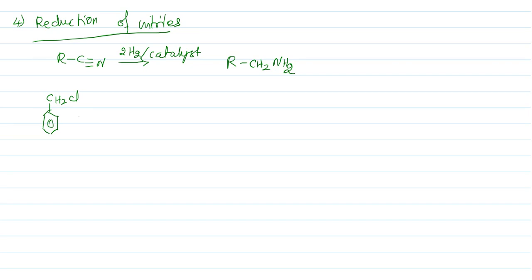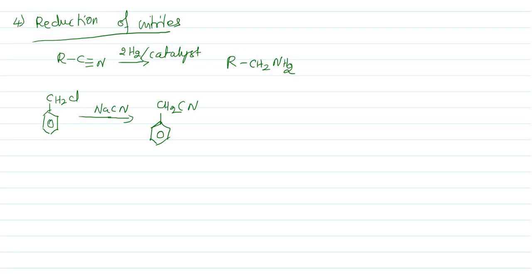If you take benzyl chloride and react it with sodium cyanide, this can produce CH2C triple bond N, an alkyl cyanide, benzyl cyanide.